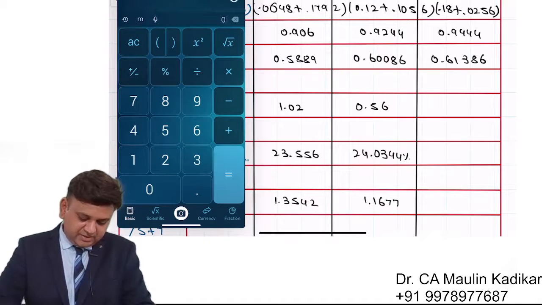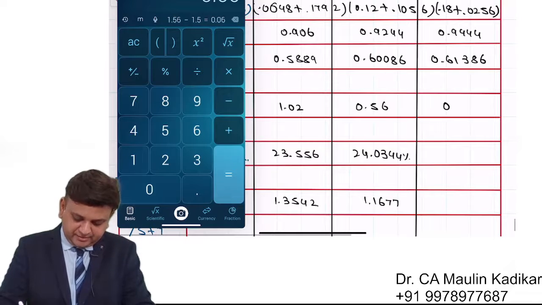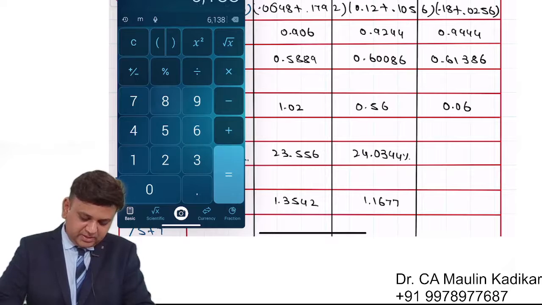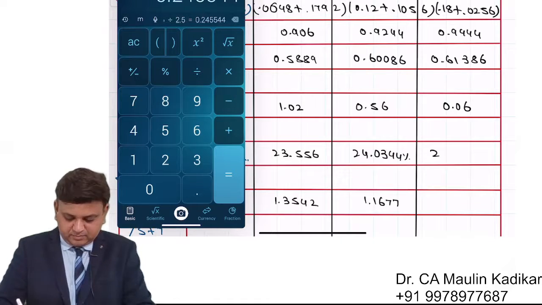As far as the working capital is concerned, 3.9 minus 2.34 minus 1.5, it is 0.06. Then 0.61386 divided by 2.5 into 100, 24.5544.